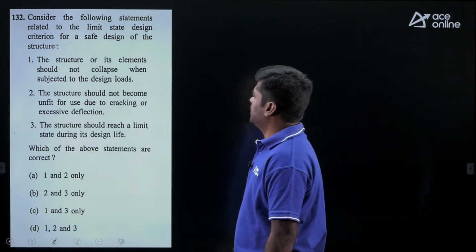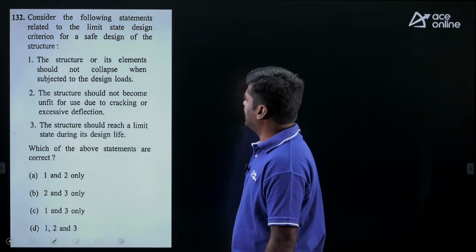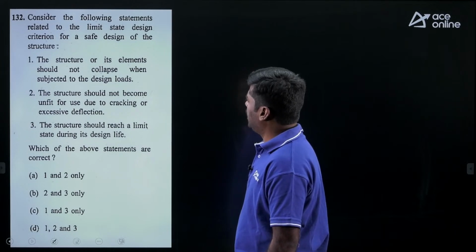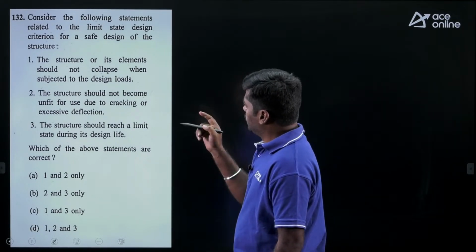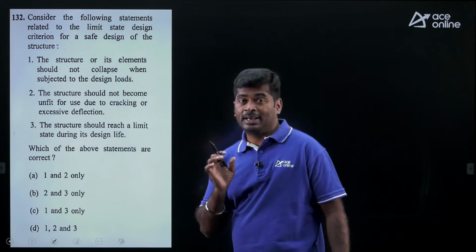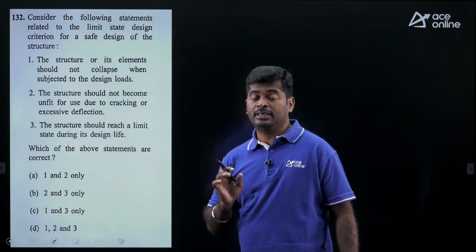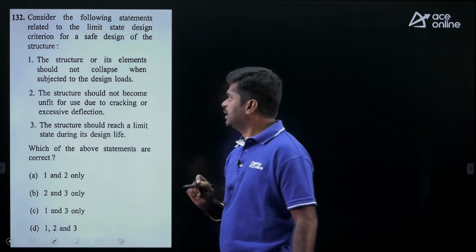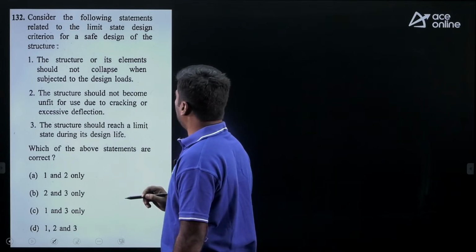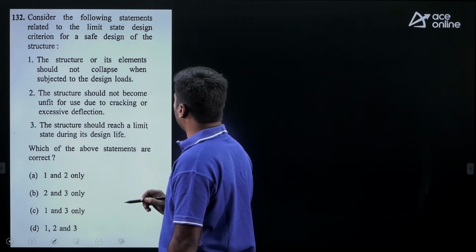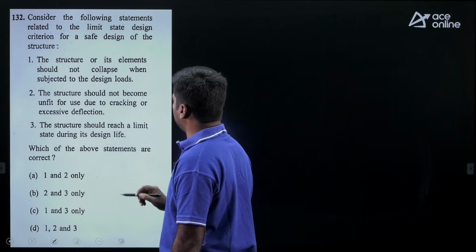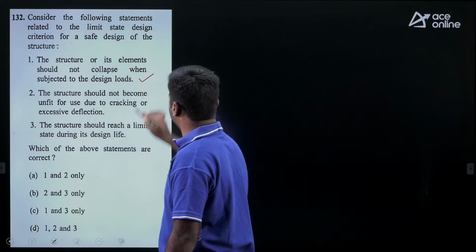Consider the following statements related to the limit state design criterion for a safe design of the structure. Here 3 statements are given regarding safe design under limit state method. See the statement 1. The structure or its elements should not collapse when subjected to design loads. Yes, this statement is true.